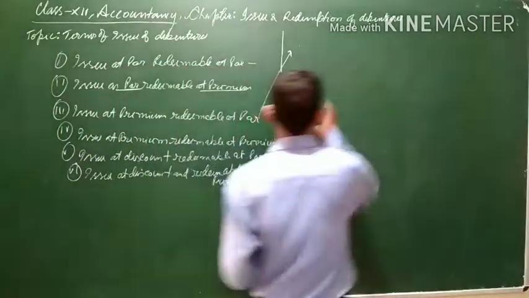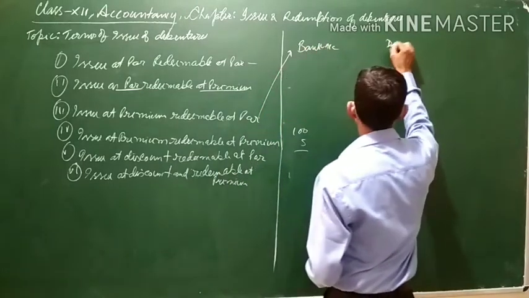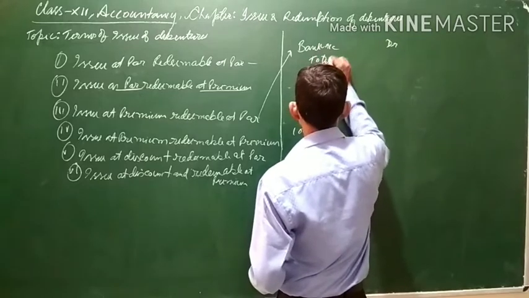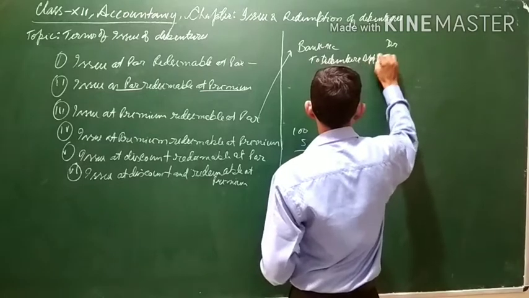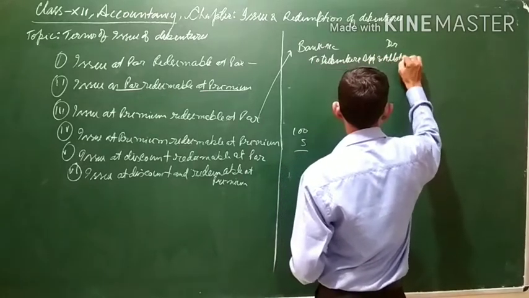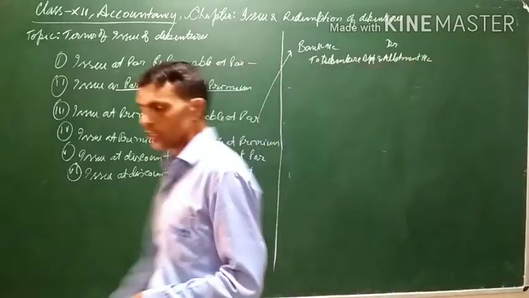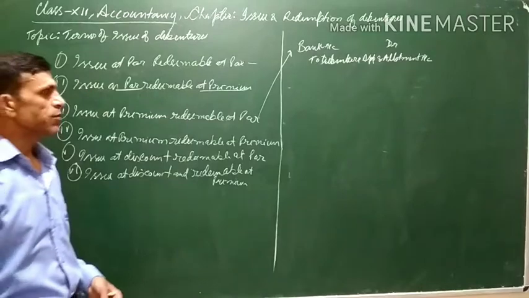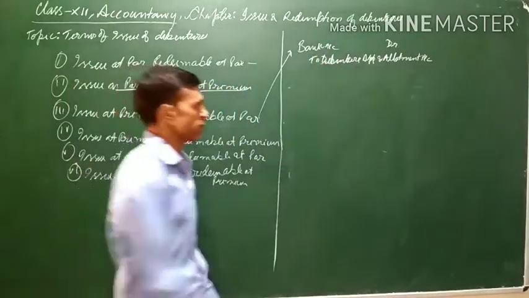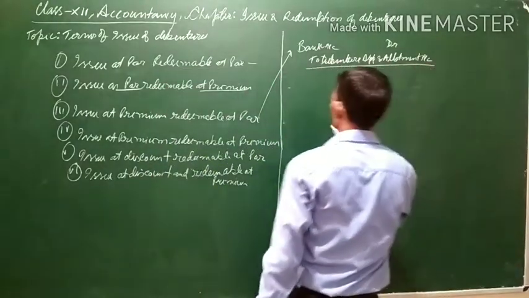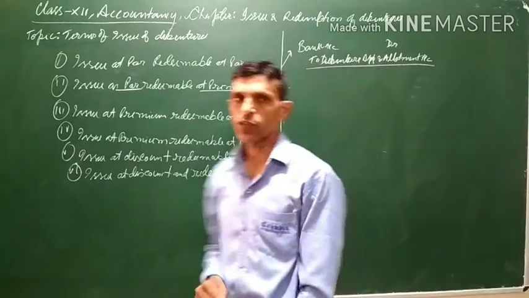So the entry, first of all, when the money will be received at the time of issue: bank account debit to debenture application and allotment account. This will be the first entry when the debentures are issued and the money is received, being debentures issued at a premium. This will be a general entry. Now, the next entry under this will be when this application and allotment account will be transferred to debenture account.